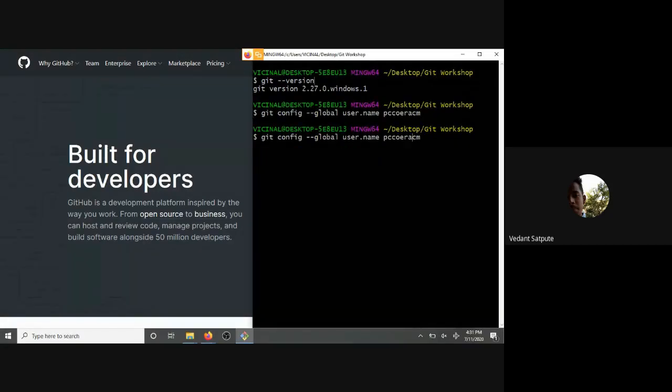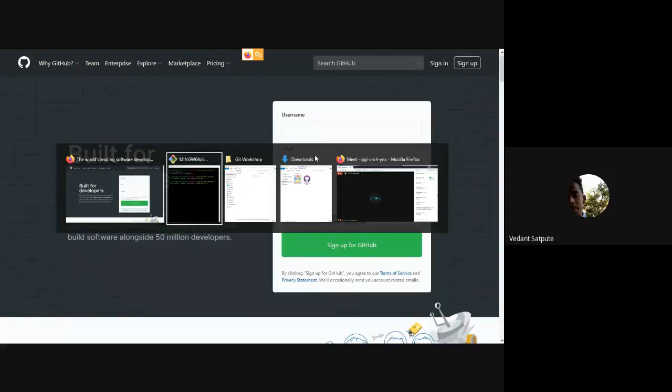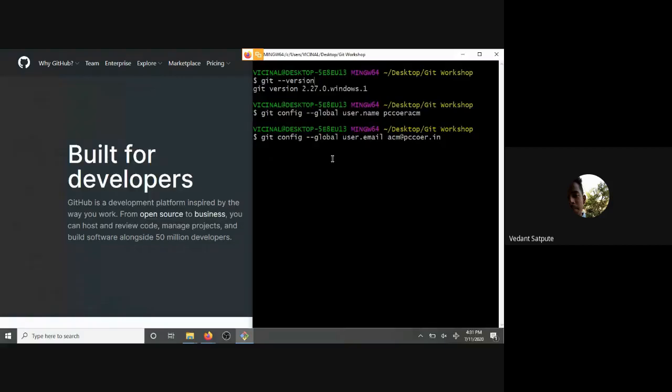Now press the up key so you can get what you typed previously. You can just change this here to user.email and type the email that you used for registration on GitHub.